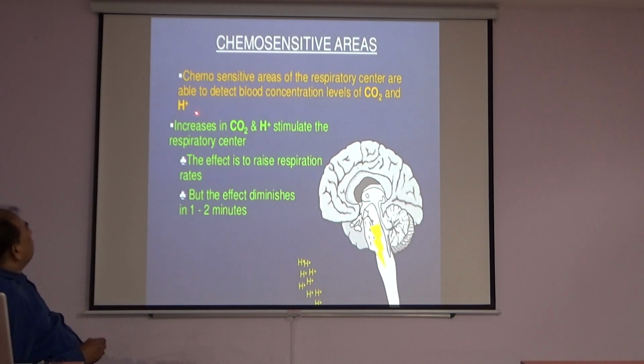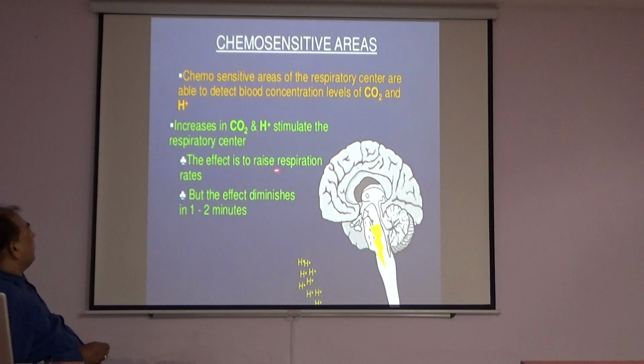Chemosensitive areas. The chemosensitive areas of the respiratory center are able to detect blood concentration levels of carbon dioxide and hydrogen ion. An increase in carbon dioxide and hydrogen ion stimulates the respiratory center.